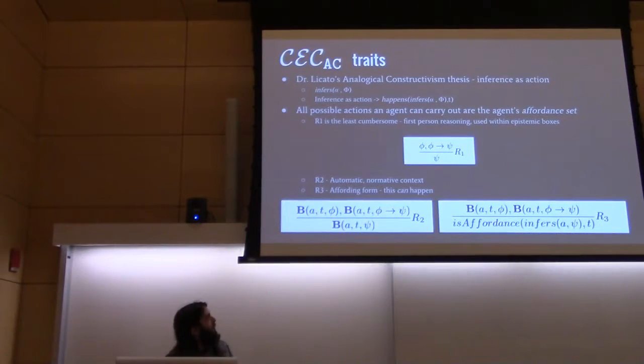And to help with this, we have three forms for our inference rules. The R1 form is a first-person reasoning form, which is typical sort of logical rule construction, and I'll get more into that when we talk about epistemic boxes within MATR. R2 is the automatic normative context of reasoning.